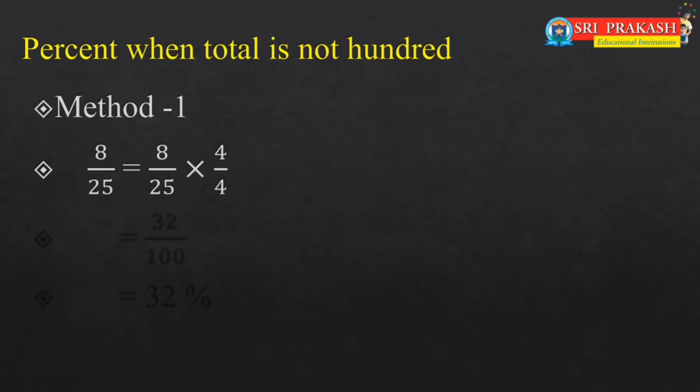So let us have the fraction 8 by 25. The denominator is not 100, so we shall convert this denominator to 100. So multiply by 4 by 4, that gives 32 by 100. So 32 out of 100. Now this can be expressed as 32%. This way we will convert fractions into percentages.